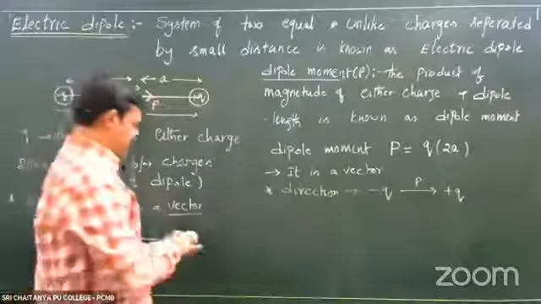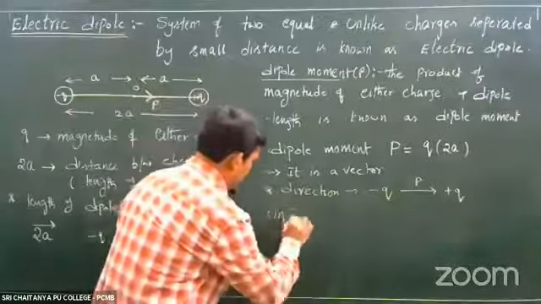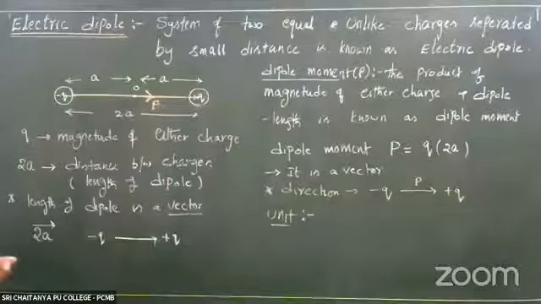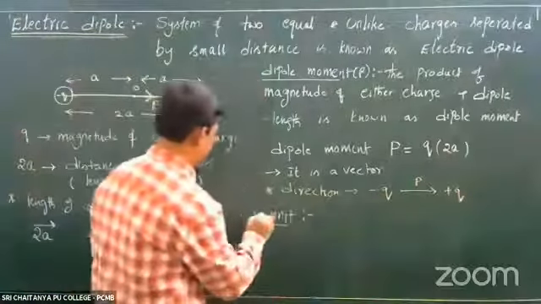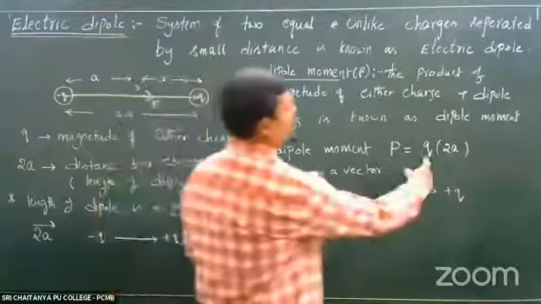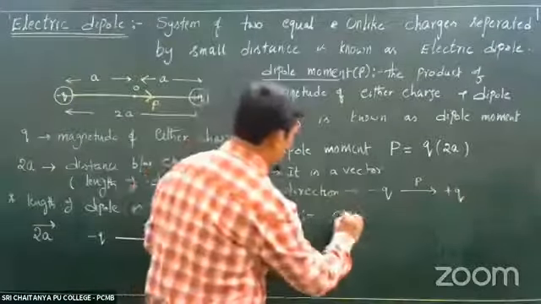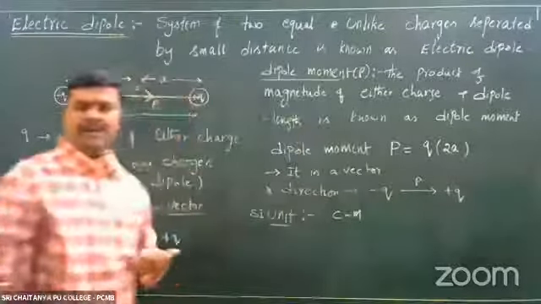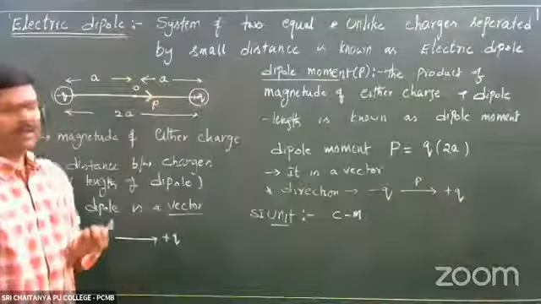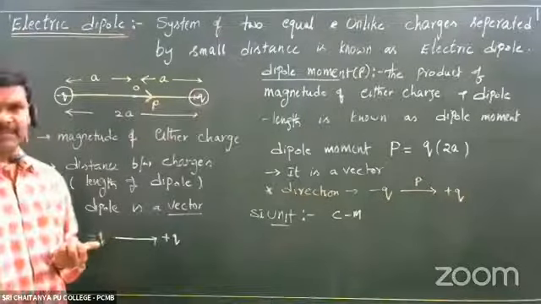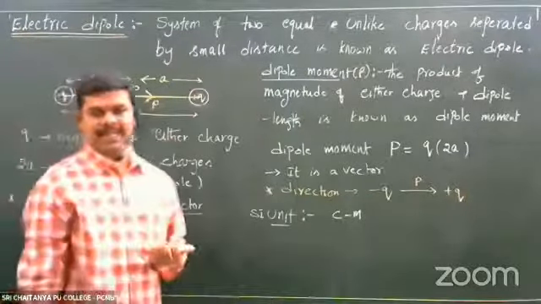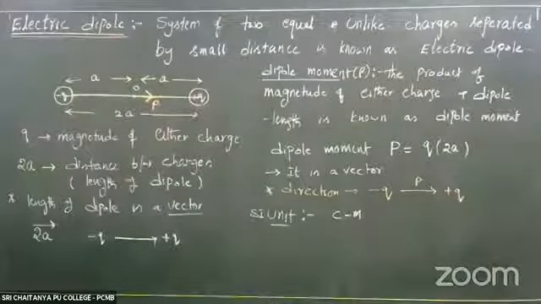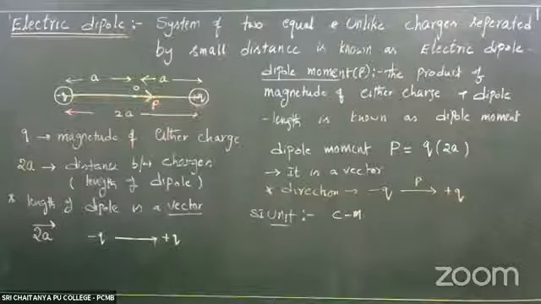And what is its unit? From this formula, SI unit, q into 2a. q, coulomb. 2a, meter. Coulomb meter is the unit of dipole moment, exactly to say electric dipole moment. Come on, note down. Or take a screenshot.